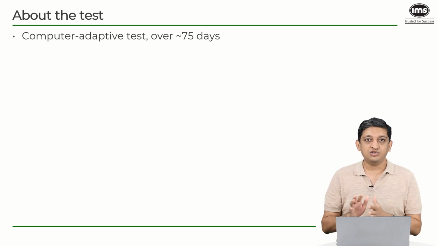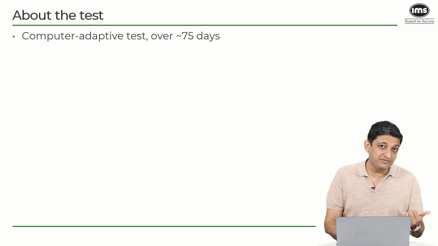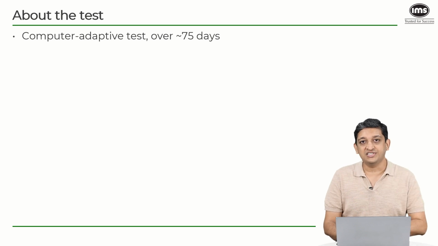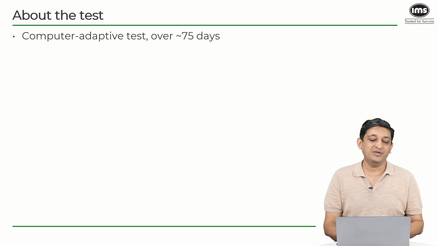Unlike most of the other tests that you will be appearing for, this is a computer adaptive test, which means that every person appearing for the test will be shown a unique paper. Depending on your response to the previous question, you will be shown the next question, and depending on your response to that question, you will be shown the next one. This will keep on happening till you reach the end of a particular section.